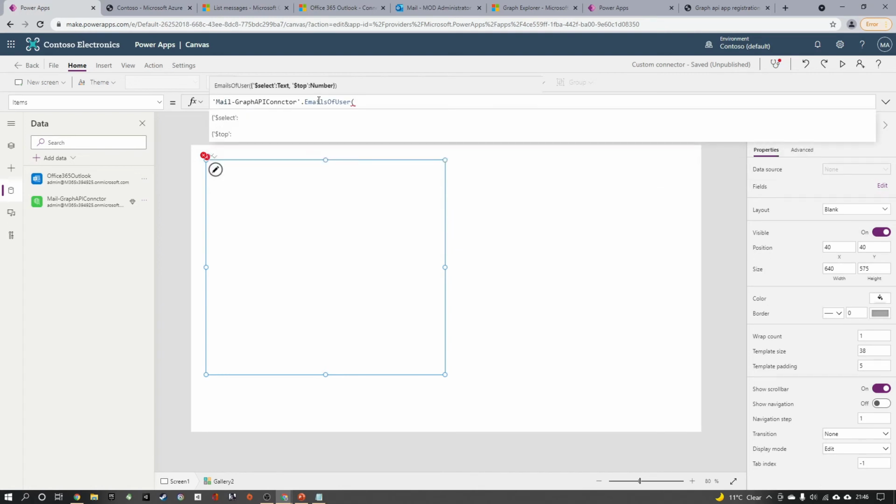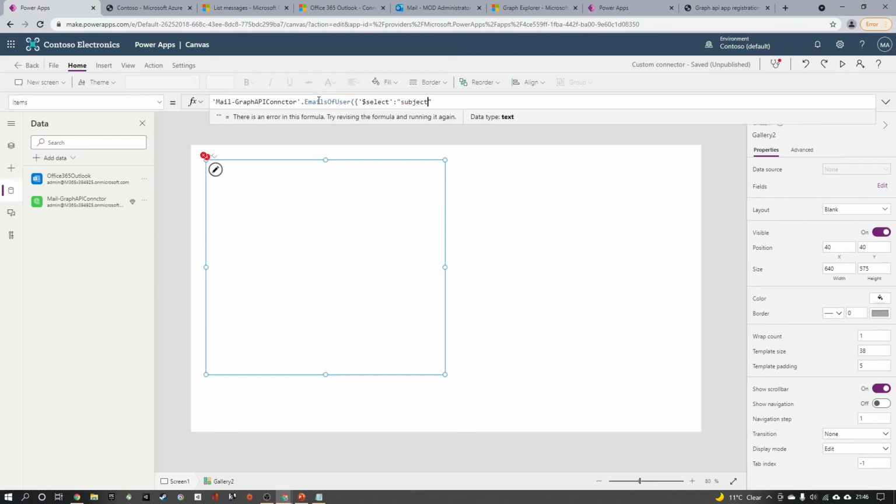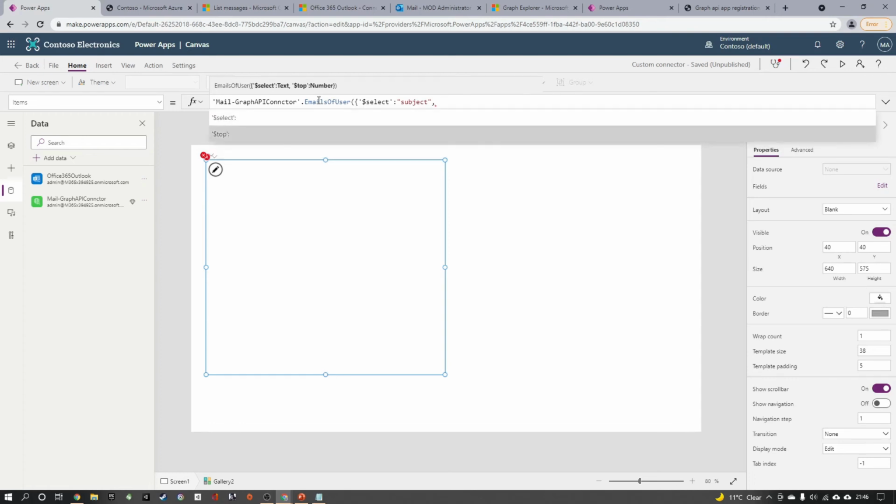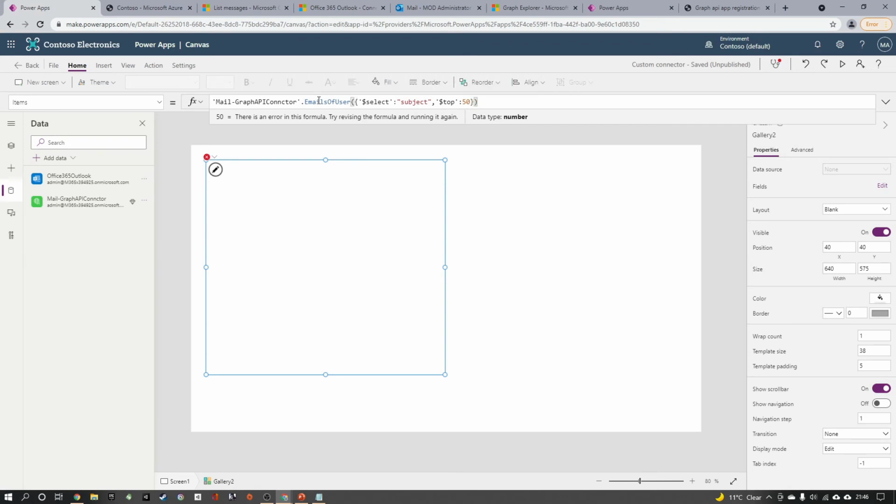So you can see that there are two parameters. If I don't select a parameter, this will automatically not send that parameter value in the API. So for example, if I select this as a subject and I can ask the top 50 mails in it.